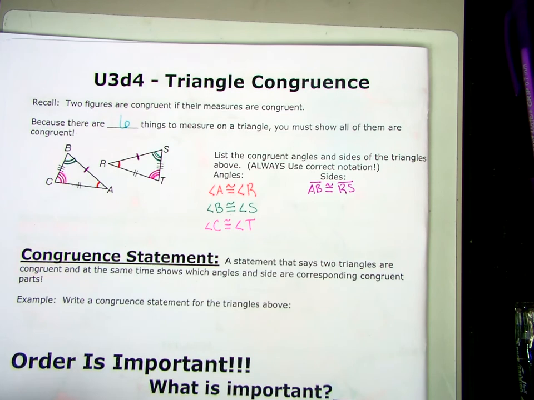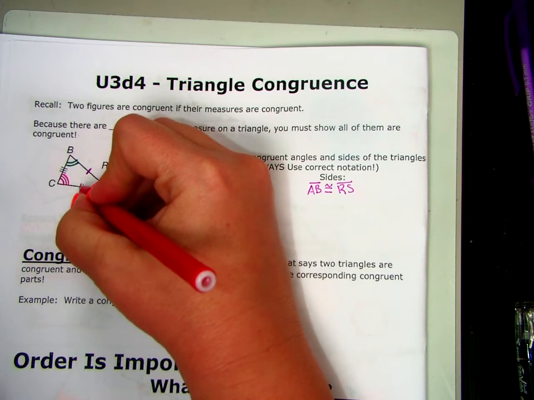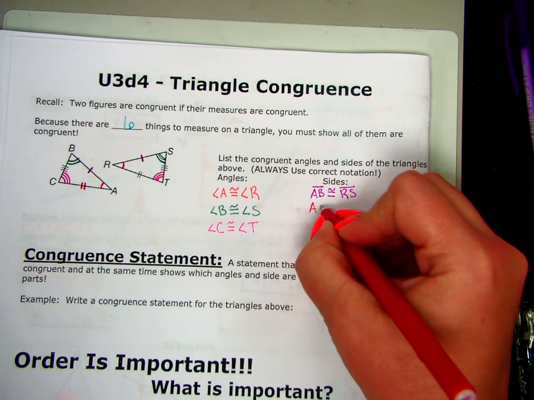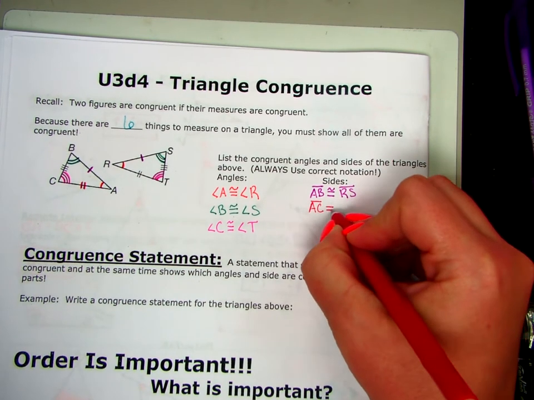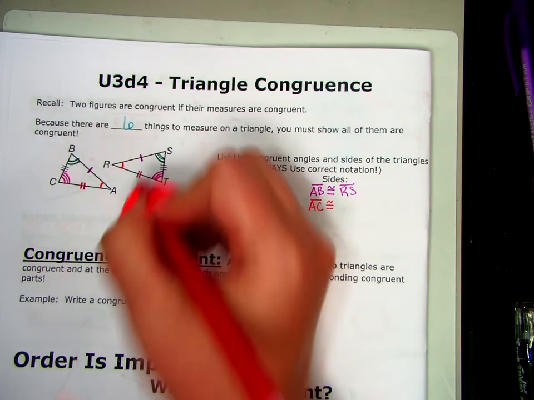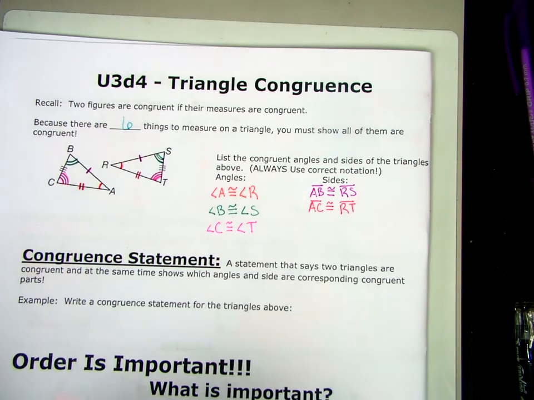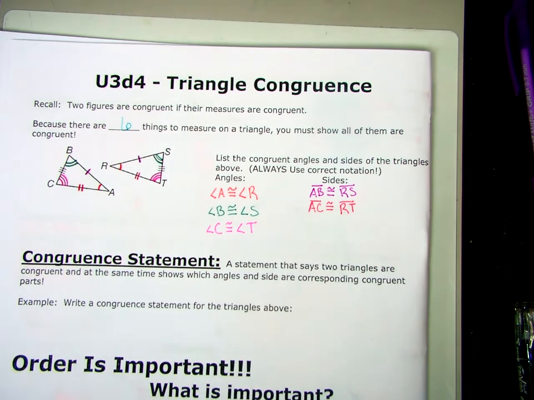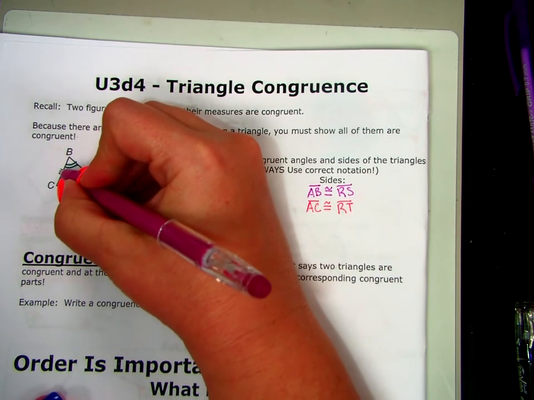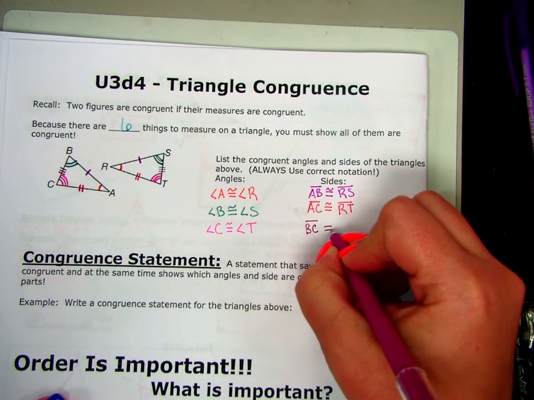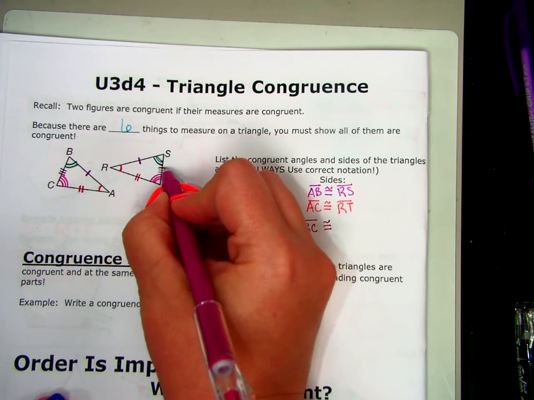Okay, so then I can look at 2 segment tick marks, and I can see that segment AC is congruent to which segment? RT. And last but not least, BC has 3 tick marks on it. So segment BC is congruent to segment ST.